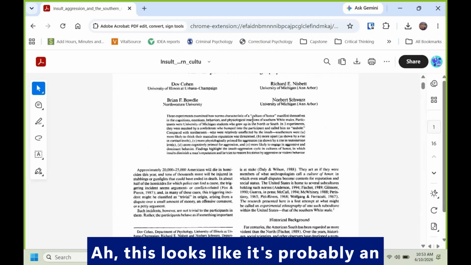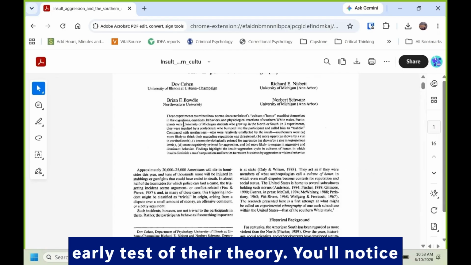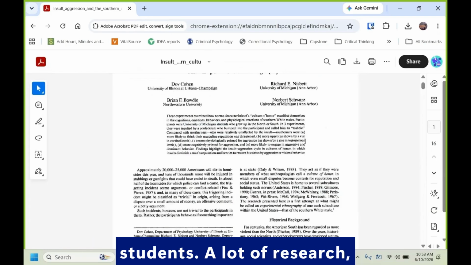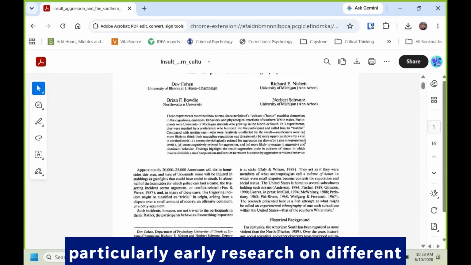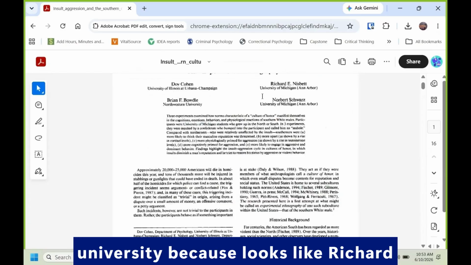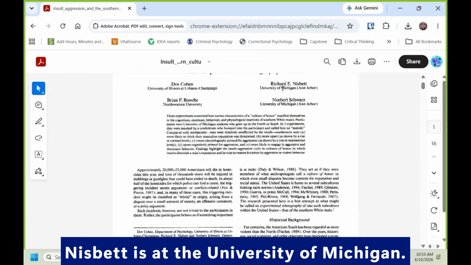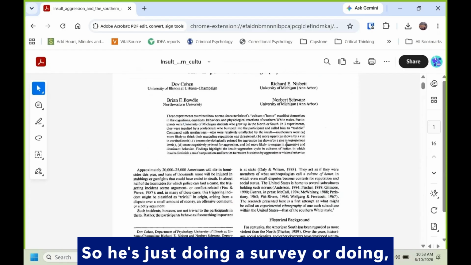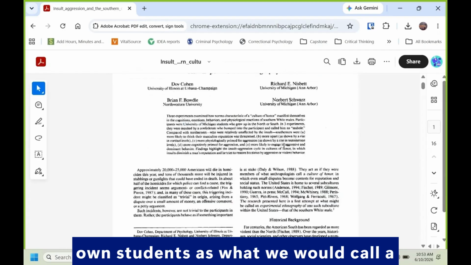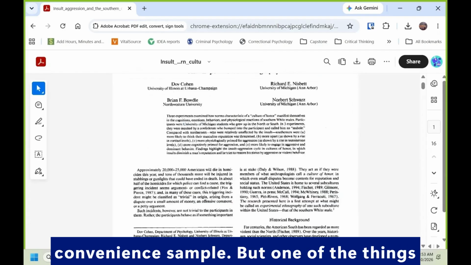This looks like it's probably an early test of their theory. You'll notice that it's University of Michigan students. A lot of research, particularly early research on different theories, is done with students at a university. It looks like Richard Nisbett is at the University of Michigan, so he's just getting information from his own students as what we would call a convenience sample.